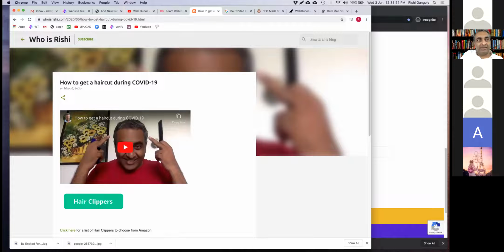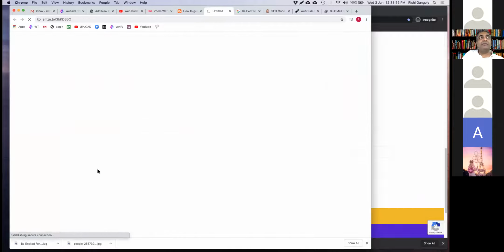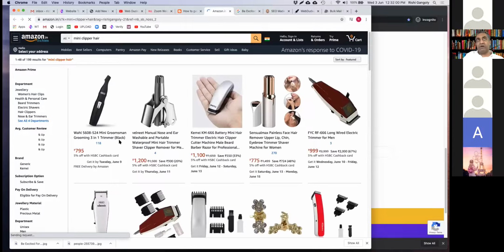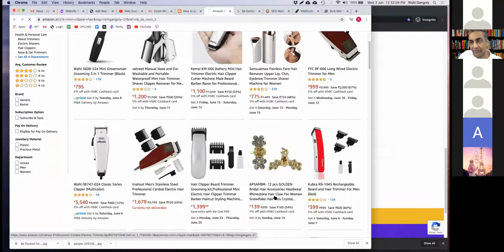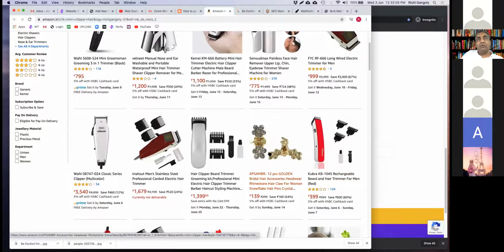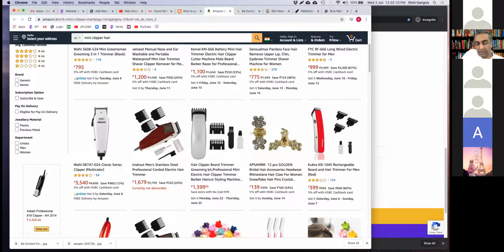And this is the comb and this is the clipper. And there's a button right here to click on hair clippers. When they click on hair clippers, they'll go to Amazon and they'll see a whole bunch of hair clippers to buy. I'm not specifically recommending anyone, but anyone that they buy after that within a certain period of time, when they're on the website, I'll get paid commission. So this is what you can do to make your content really attractive. Okay, these are some things to keep in mind.